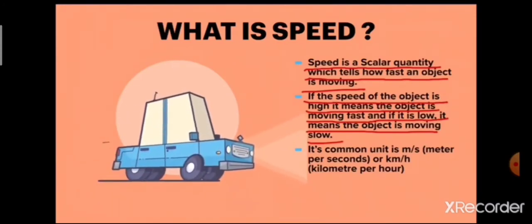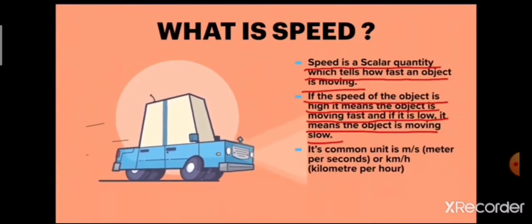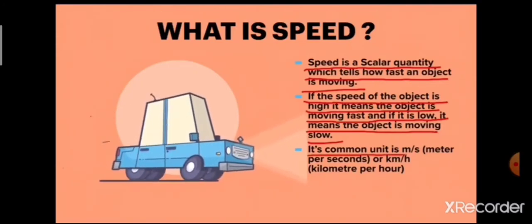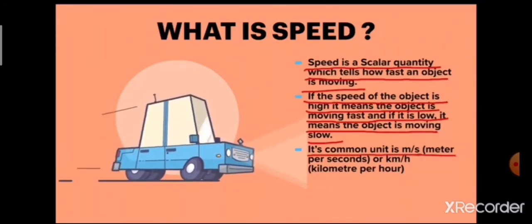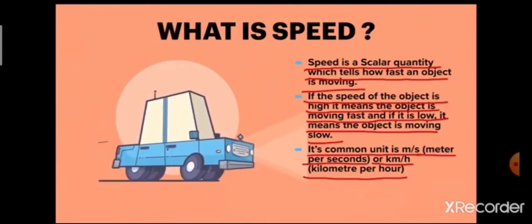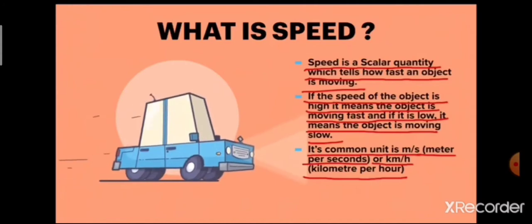So let us come to the second point. If the speed of the object is high, it means the object is moving fast. And if it is slow, it means the object is moving slow. If the object is moving fast, the speed of that object is also high. And if the object is moving slowly, the speed of the object is also low. And its common unit is m by s, that means meter per second, or km by h, that means